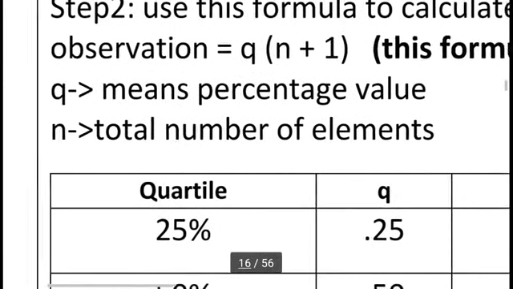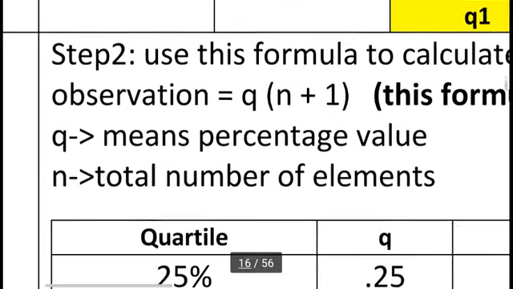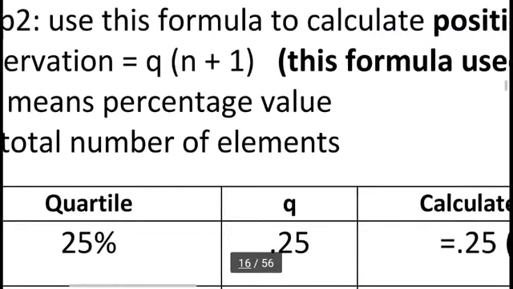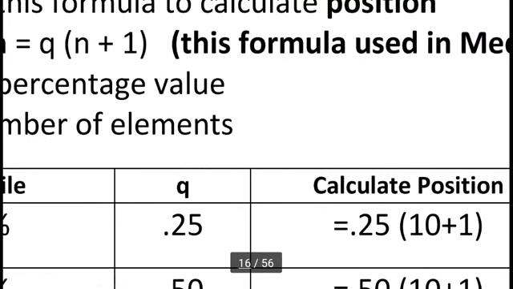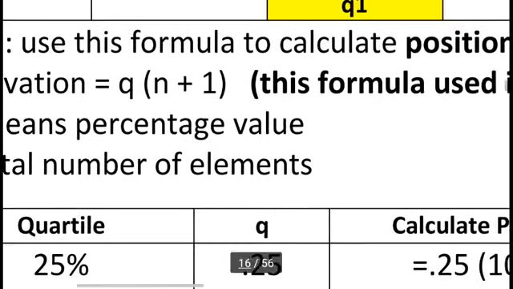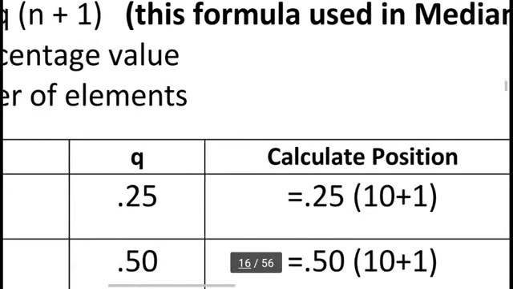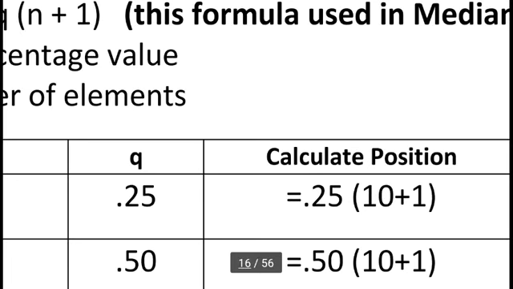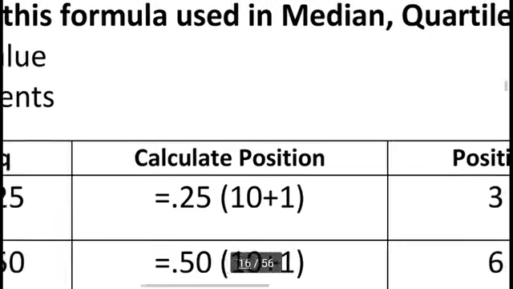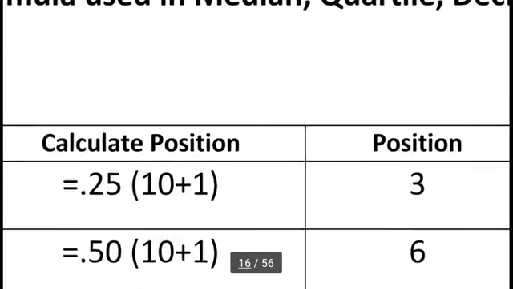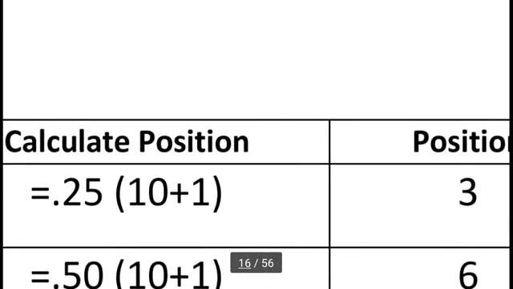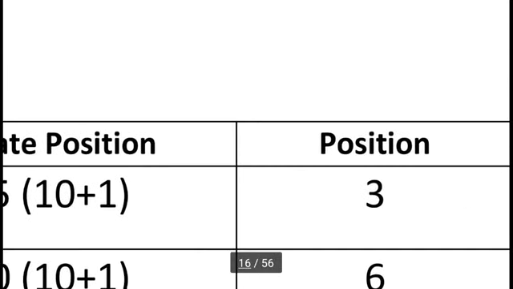So here in the formula, Q means 0.25. So here Q is equal to 0.25, times (n plus 1). N means total number of elements. So our total number of elements is 10, plus 1. After calculating this formula, the result is position third.